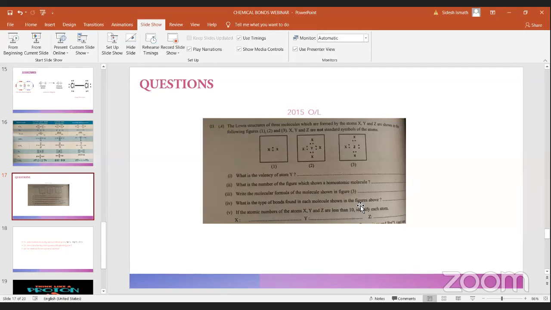Now the fifth question: if the atomic numbers of X, Y, Z are less than 10, identify each atom. In this question they are asking to identify each atom. So what is X, what is Y, and what is Z? Here you have to write the real names of these elements. Can you all name them?